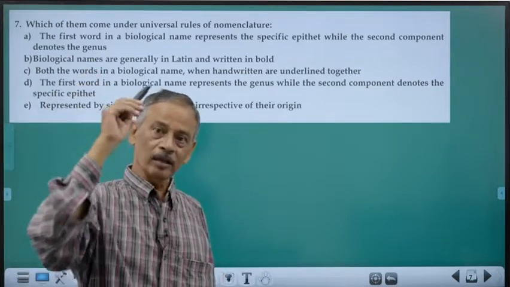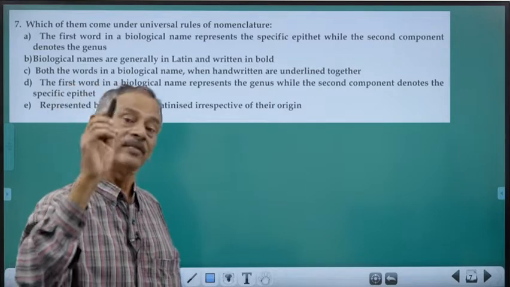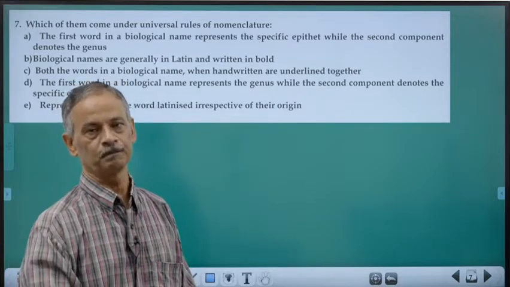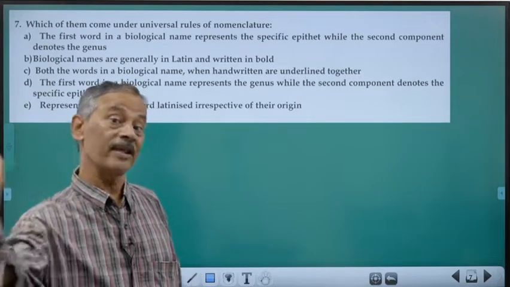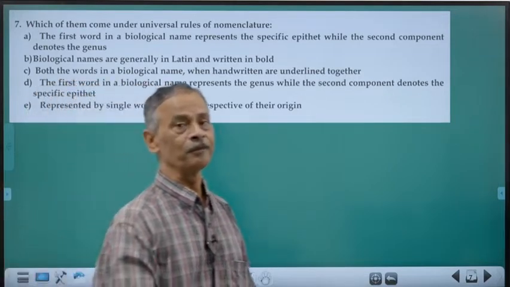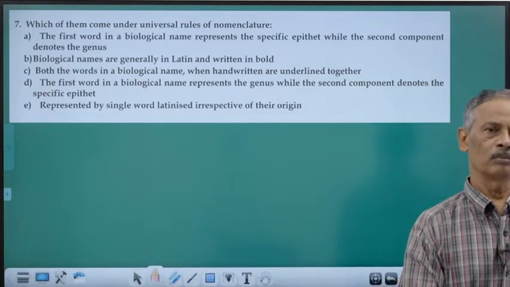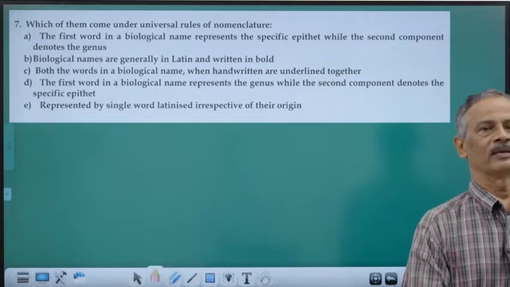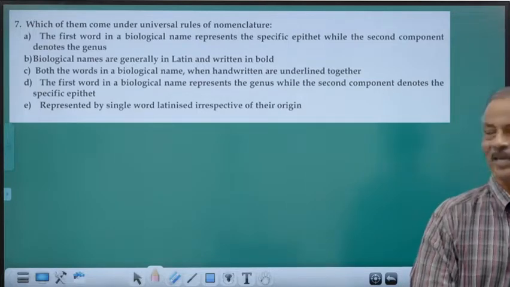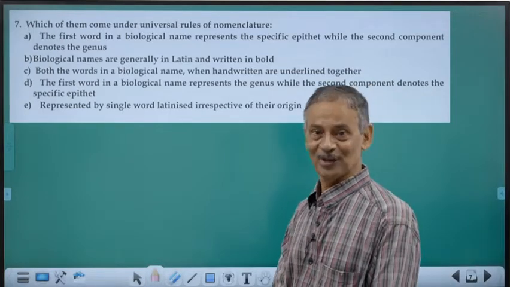When they are all printed, it should be in italics to denote that they are all of Latin origin. Or if they are all handwritten, it should be underlined separately. And the author's name in abbreviated form, that need not be in Latin. It can be in Roman also. These are the rules in binomial nomenclature.